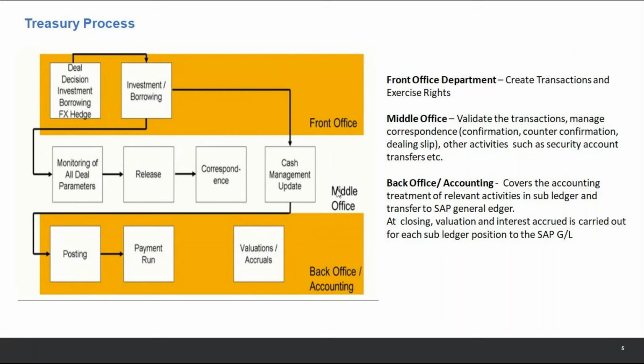Now, when we talk about creating transactions, let's think of SAP. Assuming that all of you, or at least some of you, know how you create an invoice or a general voucher through SAP, say FB01 or FB60 or FB70. So you create a vendor invoice. Similarly, in treasury, you create a trade. When we talk about a trade, it could be a money market trade.